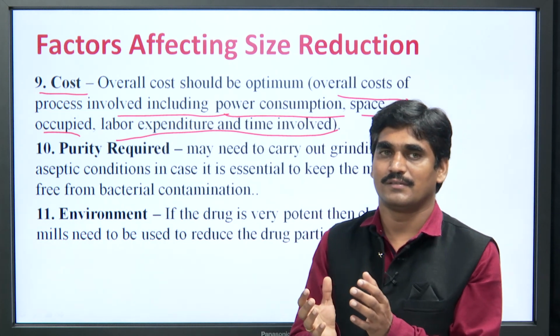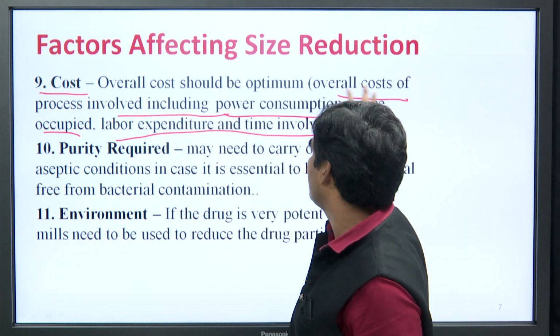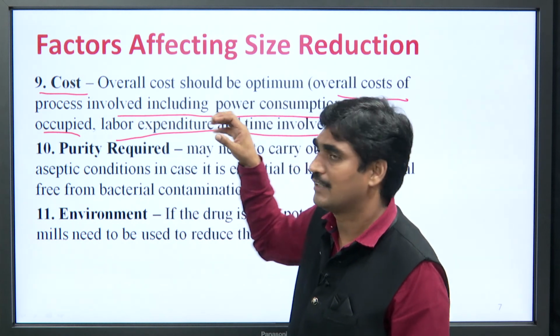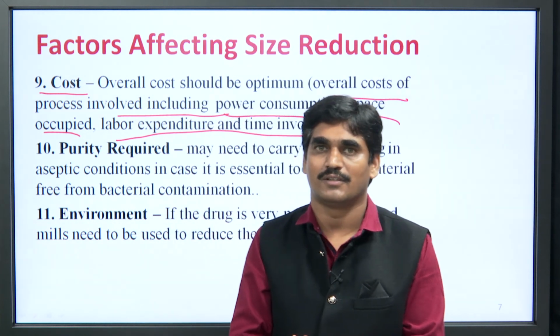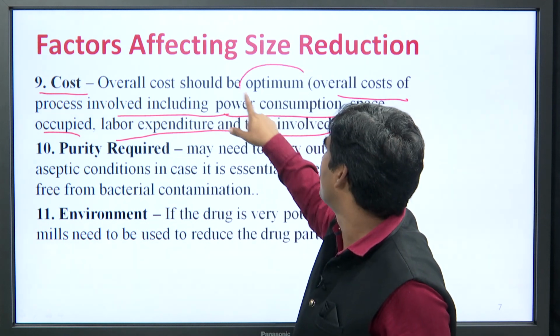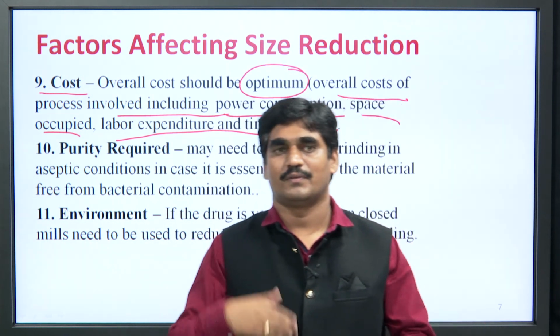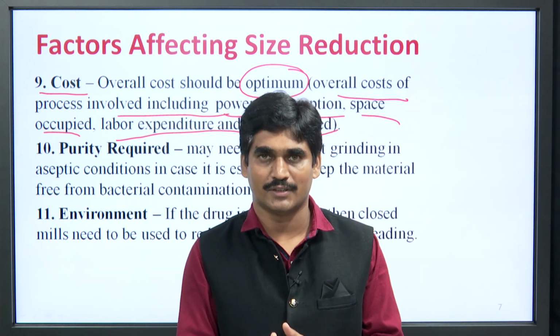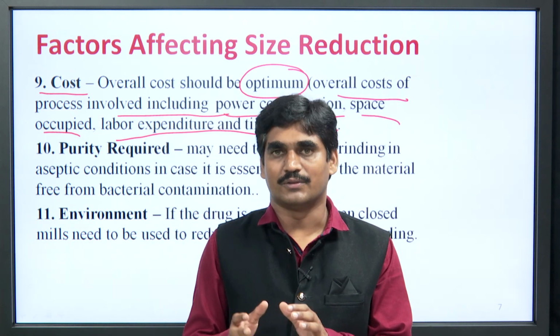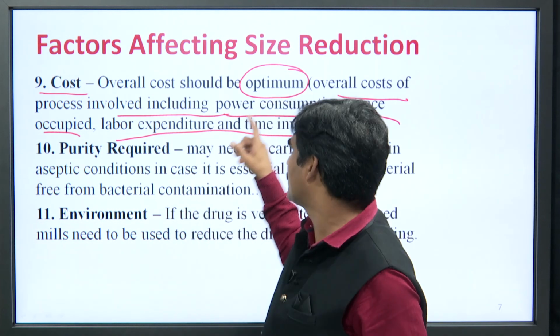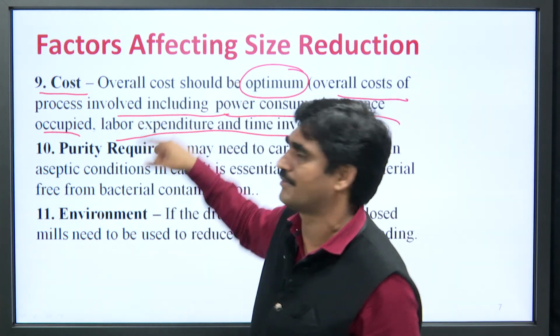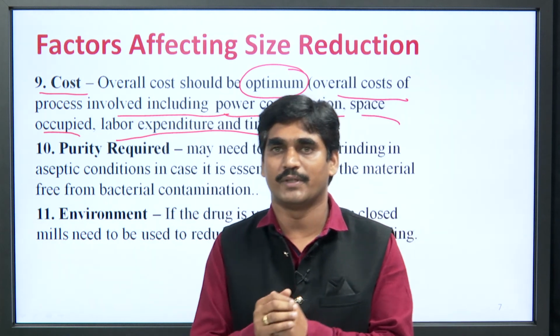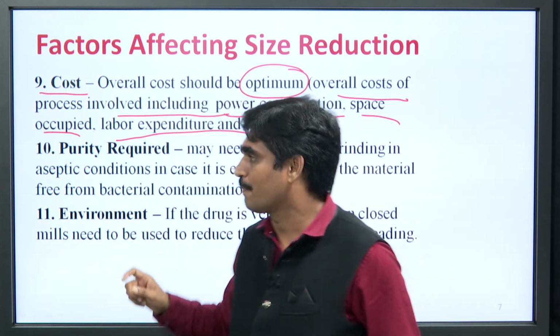By adding all these factors, the cost of the operation should be optimum. If it increases, then the process rate will be affected, so we have to take this factor into account also while choosing the appropriate milling apparatus.